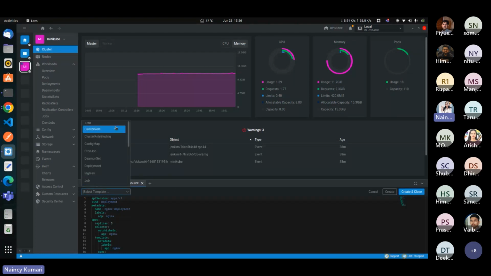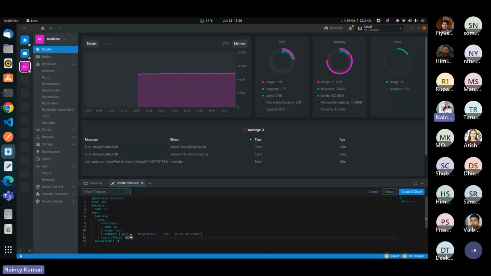It provides built-in templates. We can select the DaemonSet, and if we want, we can edit it also. We can select the ClusterRole, and if we want, a Job. Edit here what you want, and simply create and close. Okay, so this is how simple it is.